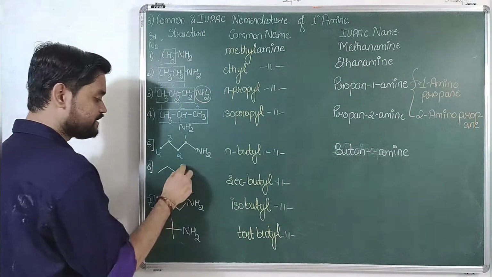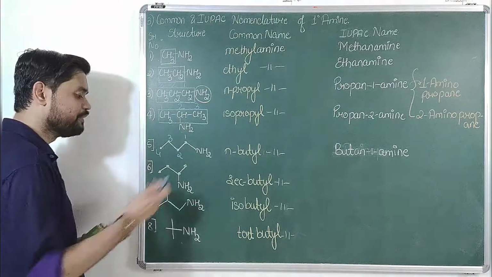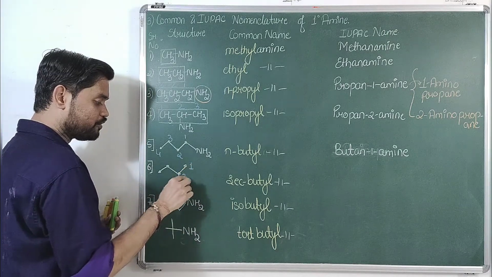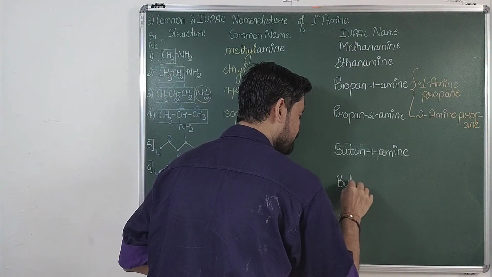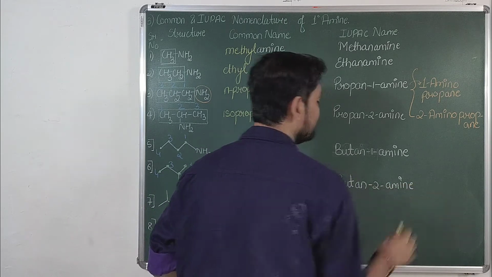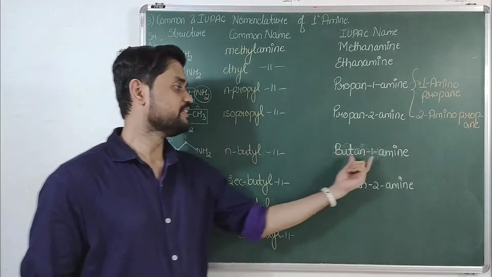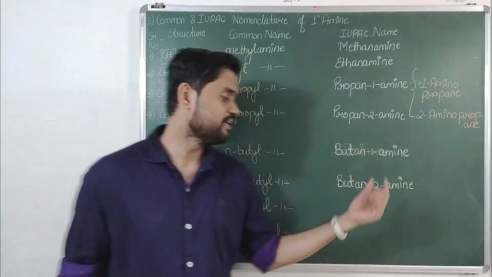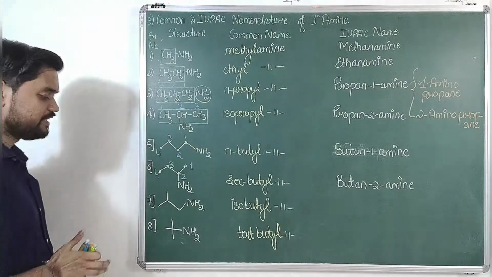Now again select the longest chain, 1, 2, 3, 4. There is no substituent, only one functional group. If I start numbering from the left side, the amine gets the third number; if I start from here, it gets the second. The longest chain consists of 4 carbon atoms, so it is but, carbon to carbon single bond is an, and at second position there is amine, so it is butane-2-amine. It can be written as 2-amino butane, the same mistake I was about to make, but you should not do that. It is butane-1-amine, or in some books 1-amino butane. Similarly 2-amino butane, but the IUPAC name will be butane-2-amine.